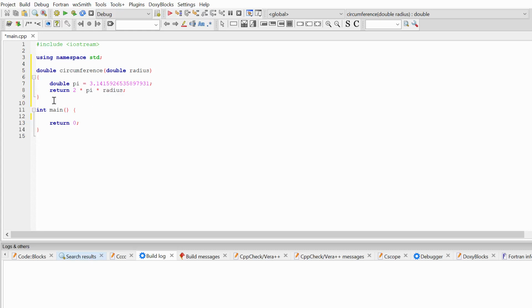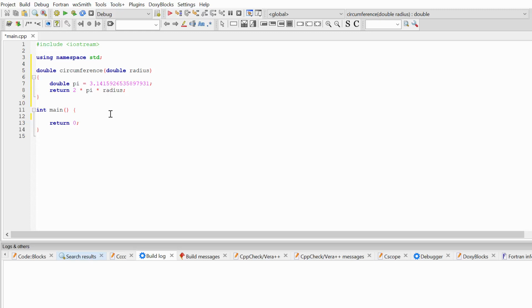Okay, so you can see that here we have two variables inside of our function circumference: radius, that is also a parameter of my function, and the variable pi I created inside of the block of the code of my function, inside of these curly brackets that restrict the code of my function.